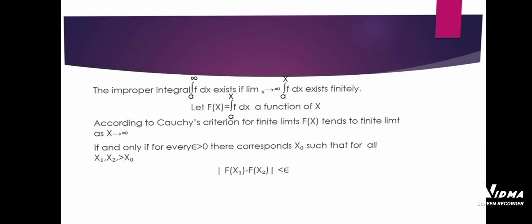as x tends to infinity if and only if for every epsilon greater than 0, there corresponds x0 such that for all x1, x2 greater than x0, this gives us the modulus of F of x1 minus F of x2 is less than epsilon.